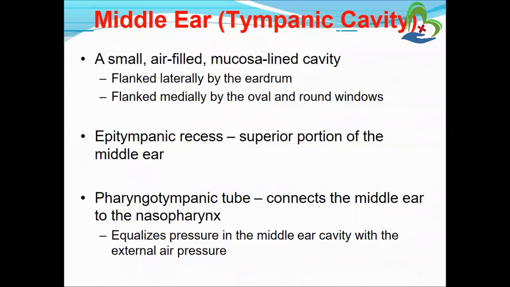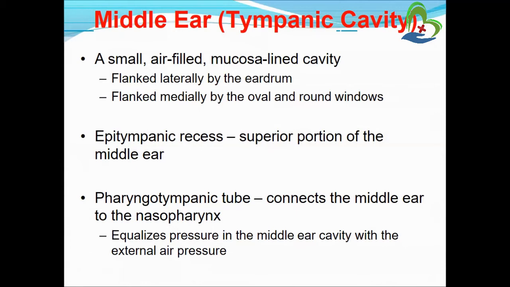The tympanic recess is the superior portion of the middle ear, and the pharyngotympanic tube connects the middle ear to the nasopharynx. The main function of this tube is to equalize the pressure in the middle ear cavity with external air pressure.